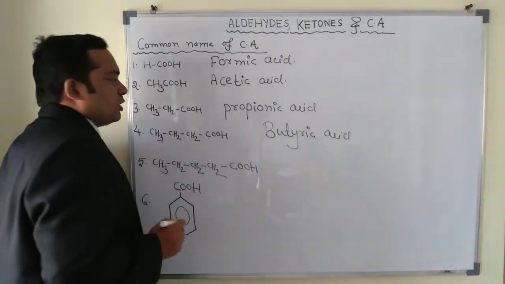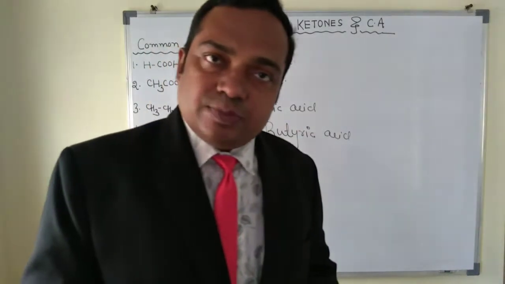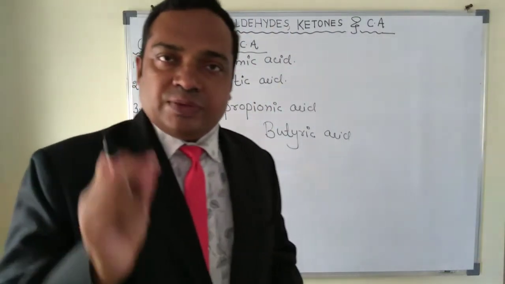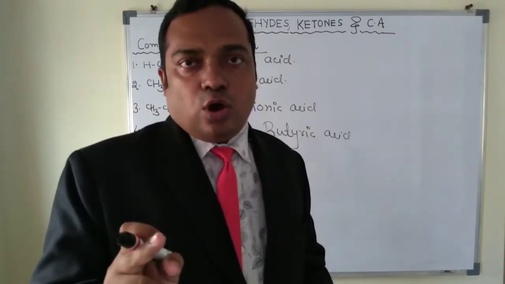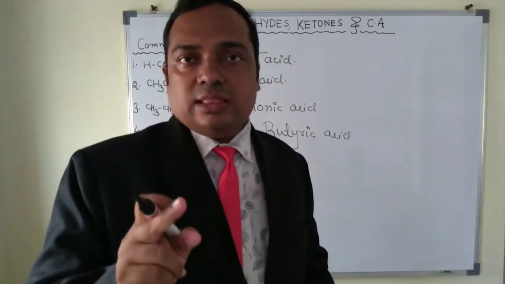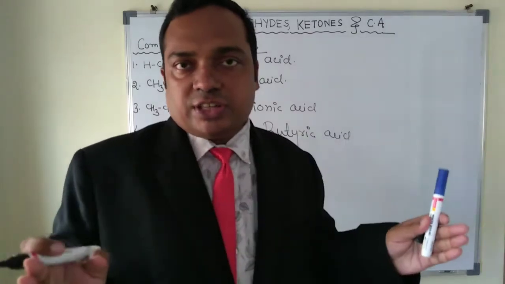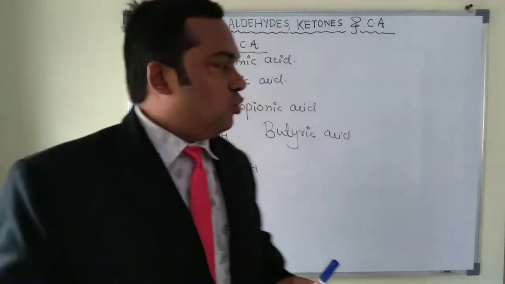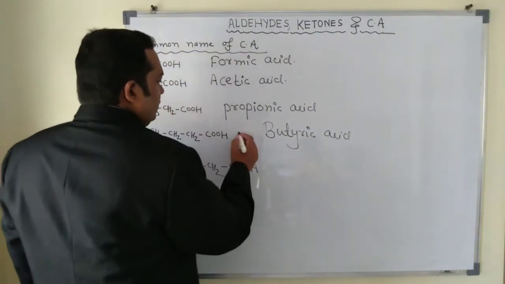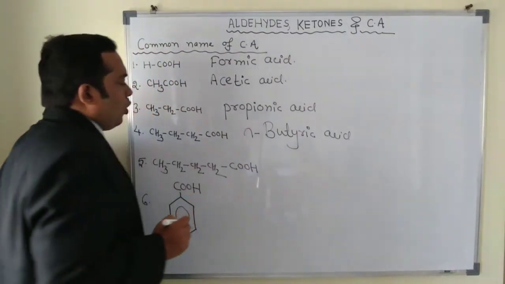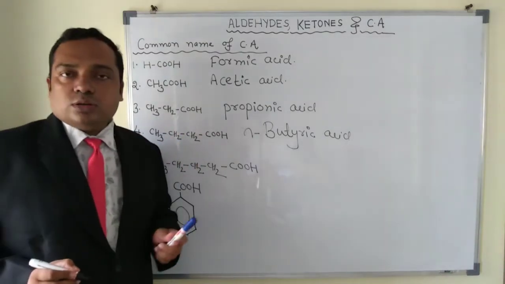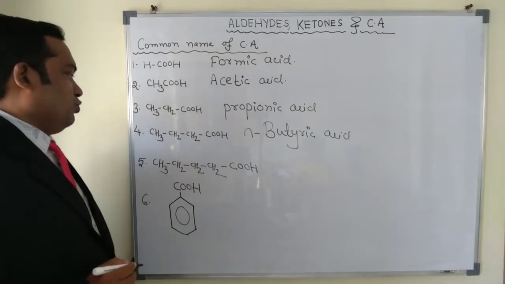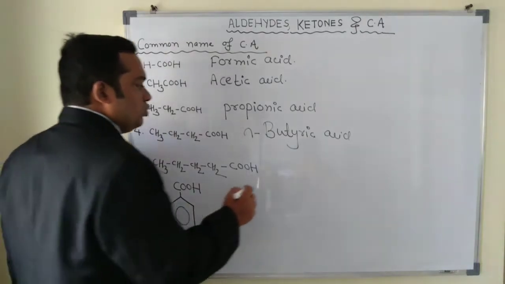But only butyric acid will not be correct because this is a straight chain compound. In the case of a straight chain, we have to put the prefix N. N is used for a straight chain carbon compound, iso means branch, and neo is for two branches. So when we say N, it indicates the given compound may be a straight chain. So this is called N-butyric acid.